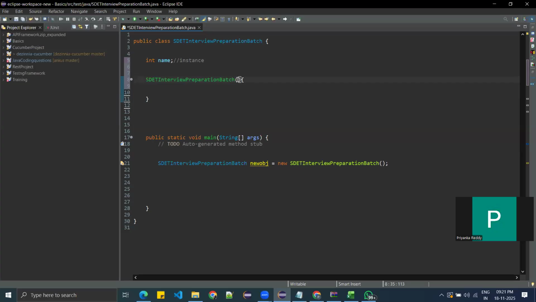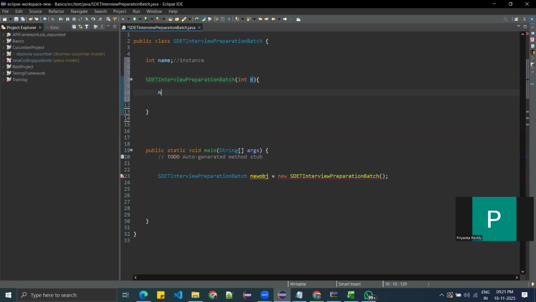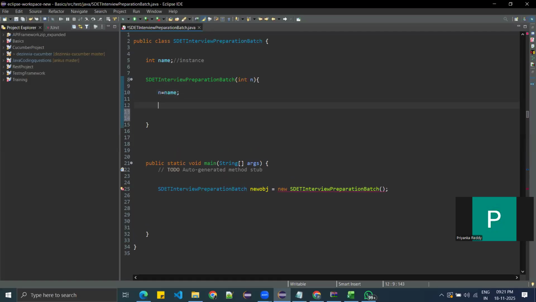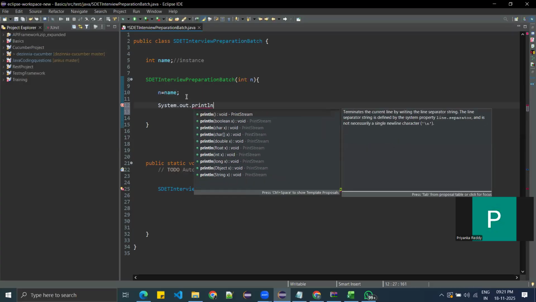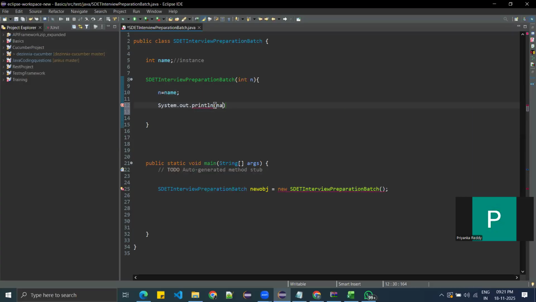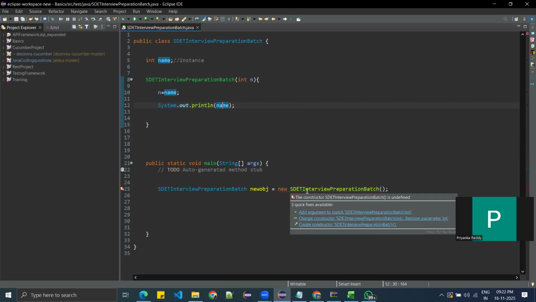So int n is a local variable, and n equal to name I'm giving here. Now system.out.println of name. Now I'm calling the constructor here.